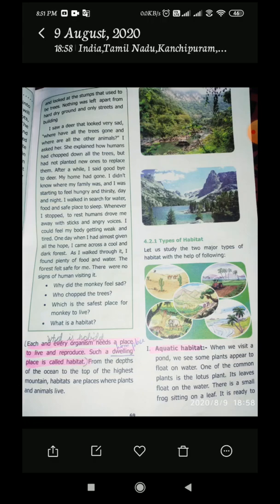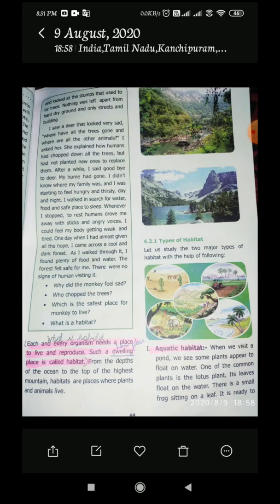Yes. Next, when we visit a pond, we see some plants appear to float on the water. One of the common plants is the lotus plant. Its leaves float on the water. There is a small frog sitting on the leaf. Yes or no? So this is a plant which grows in the presence of water.